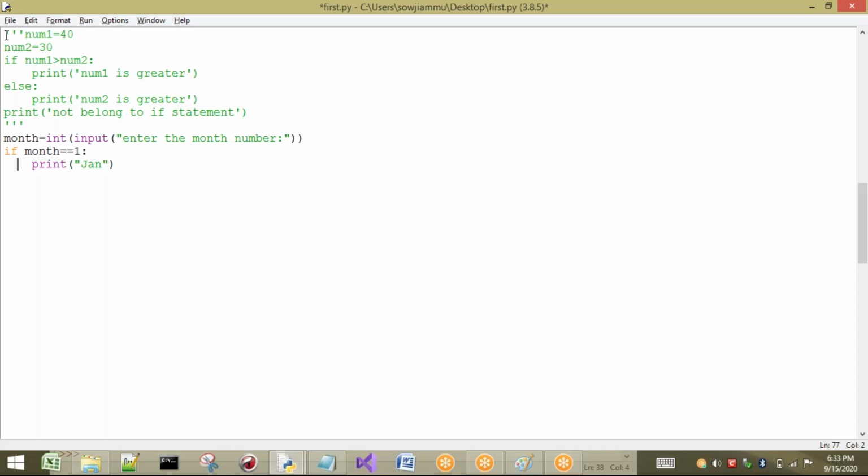So I will show when I have to write the else case. Here I will take elif. Also here we should write some condition. If month 2, I have to print Feb. I'll write fast, just copy and paste here. The first case will be the if condition. If that condition is not satisfied, then it will go to the next elif, and so on.